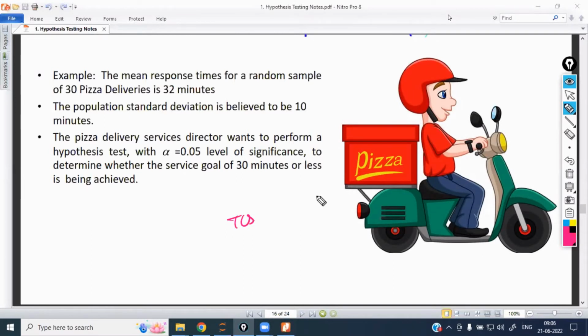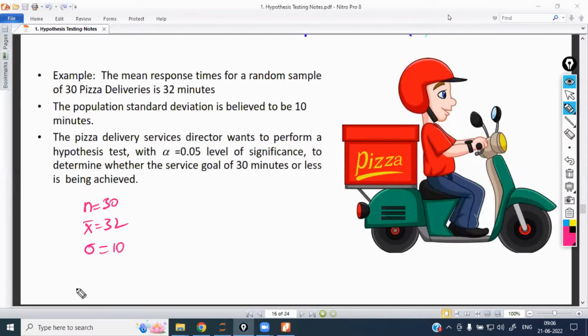Both things I am going to show you. I will take the same example as a data set and show you. Here they have directly taken a random sample of 30 and calculated the sample mean of 32. The population standard deviation is given as 10, that is, the sigma value is 10. It means in the given question the standard deviation is known.